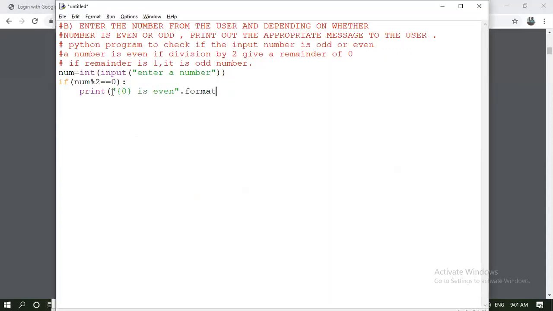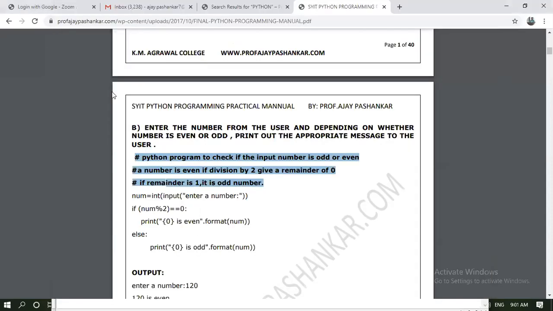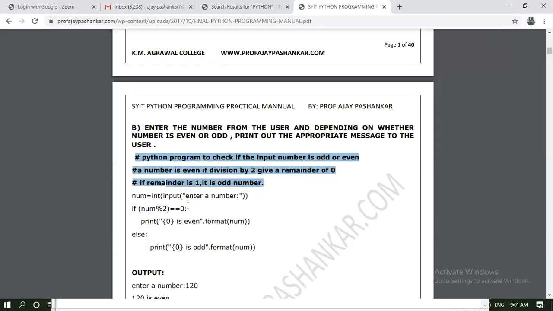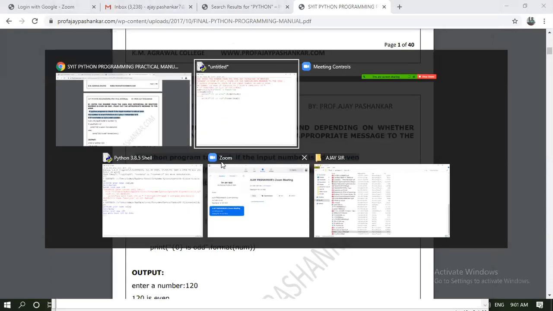This syntax is simple. Now, if you have any doubt relevant to this practical, we will discuss it later on. Now I'm taking the else. It should print it is an odd number. I hope it is clearly visible and clear to you all.